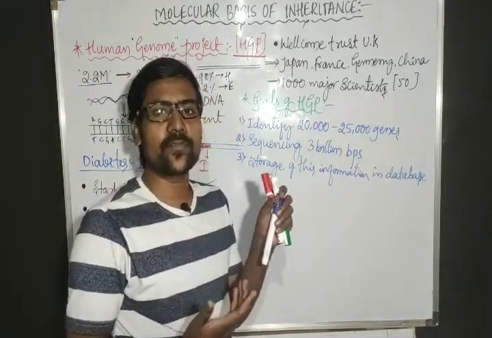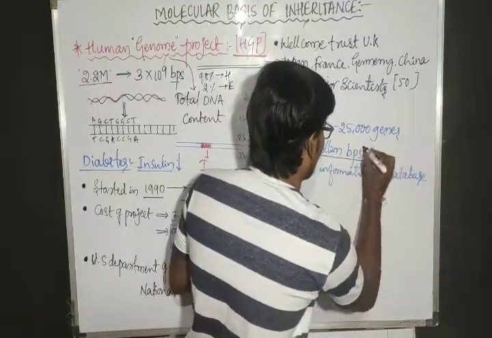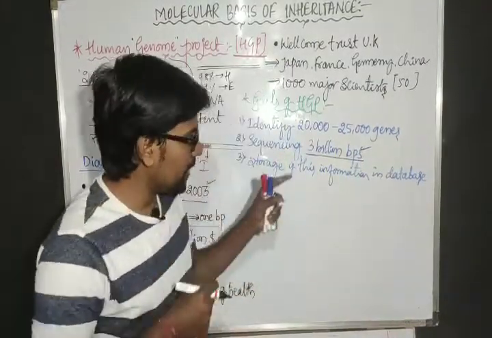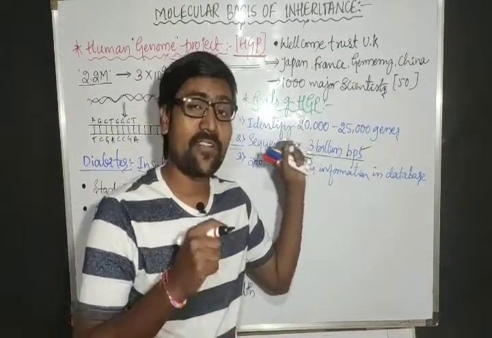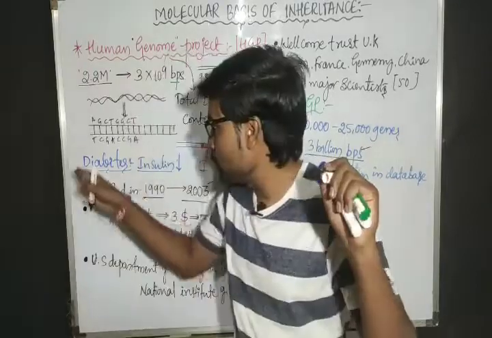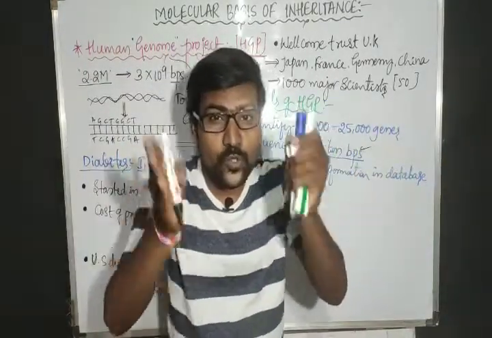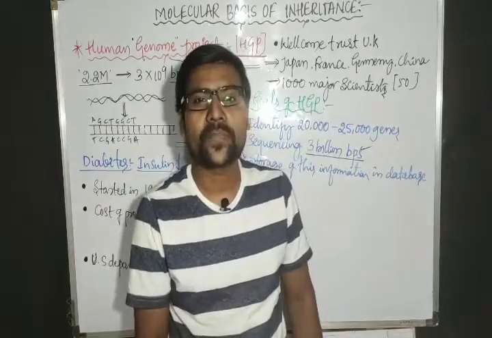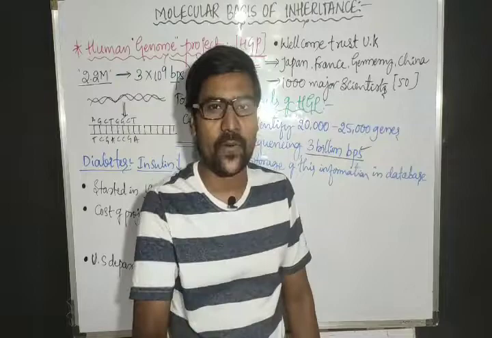Very interesting one. We sequenced all the 3 billion base pairs. After sequencing, we will come to know all these sequences. Then this sequence information should be stored in a database form. That means at one place we need to keep it in storage form.